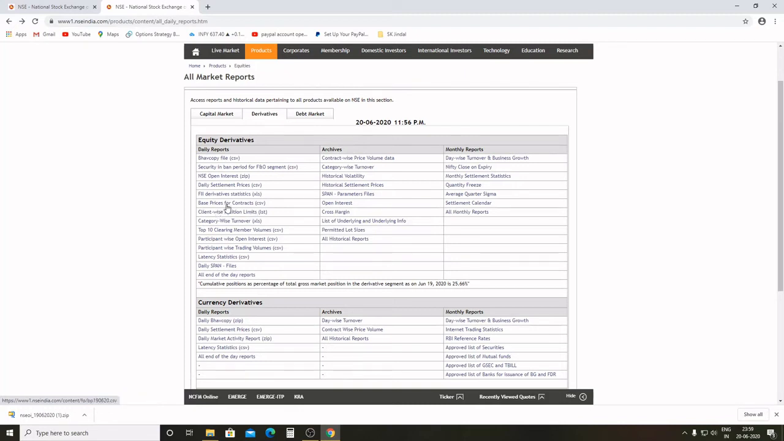You can see client wise position limits, category wise turnover, top 10 clearing member volume, but what is most important for you over here is participant wise open interest and participant wise trading volume. These are two, and along with FII derivative statistics, as FIIs are considered to be one of the smartest players in the game, drawing some conclusions from their positions may help you tremendously in taking your trades and making you consistently profitable.